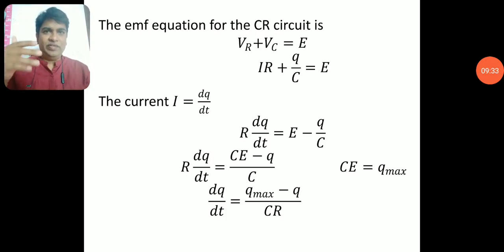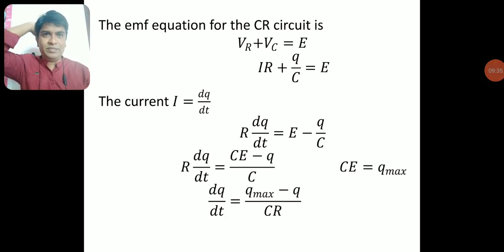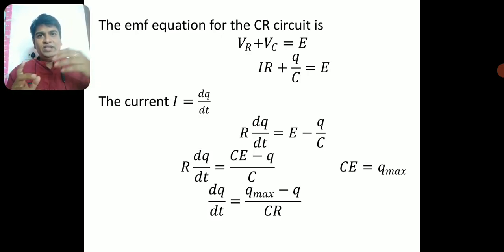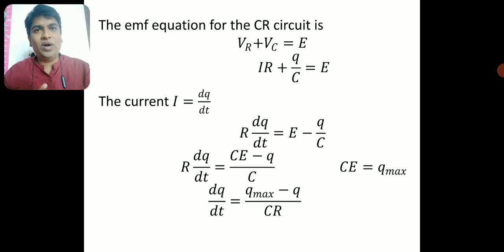After writing the EMF equation, let me substitute the current I as dQ by dt. The definition of current itself tells you that current is the rate of flow of charge. Therefore, I can write I equals dq by dt.